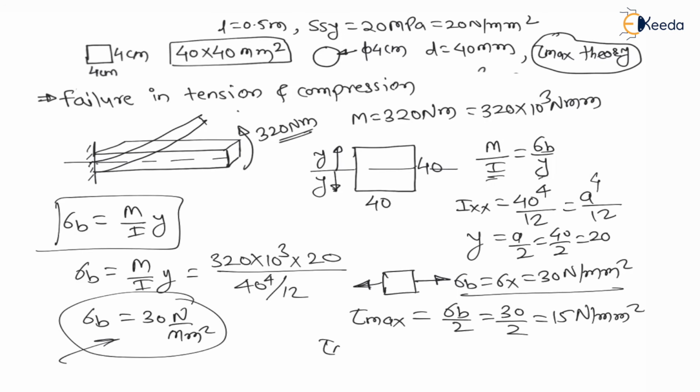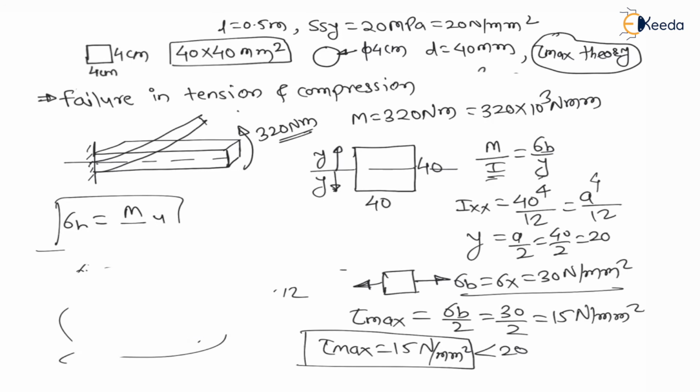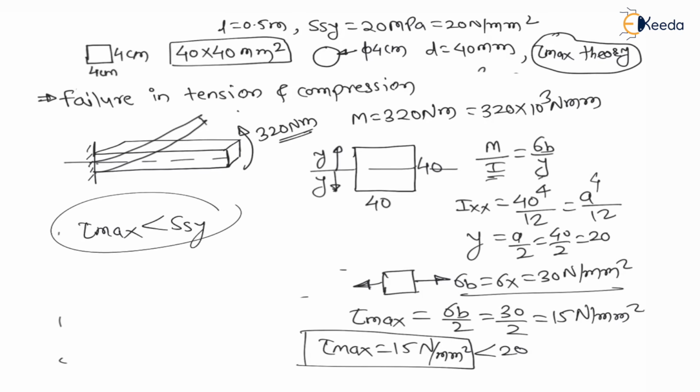Therefore this maximum shear stress is equal to 15 Newton per mm square, which is less than 20, that is less than SSY. Means here for bending we can say the maximum shear stress is less than SSY, therefore it is safe, that is no failure.